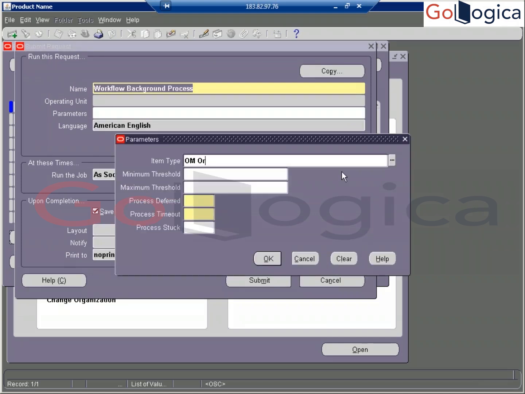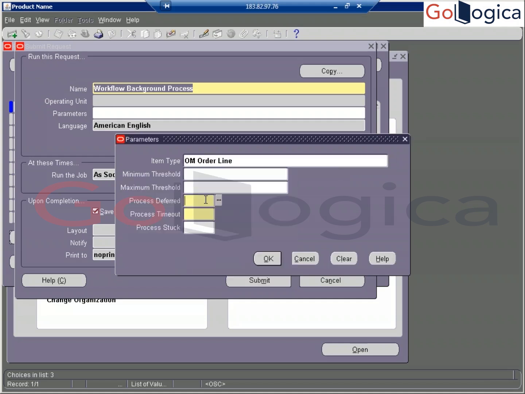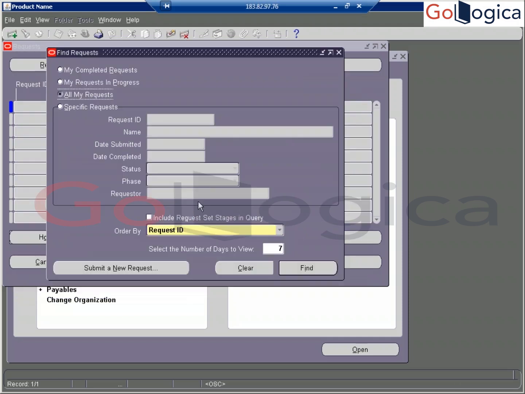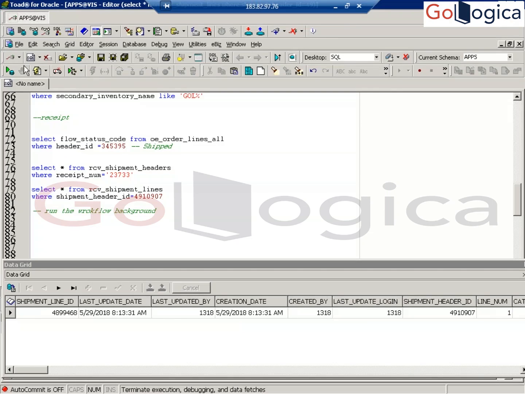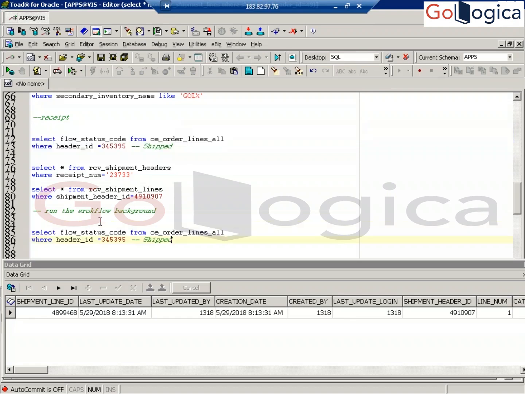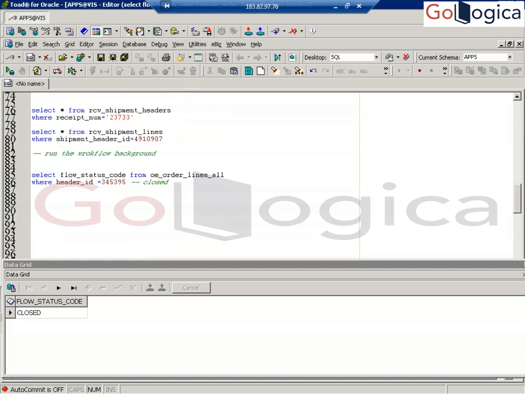OM order line. Okay, here it is going to Y N, submit. Single request. Click on find. Now what is the status? It is going to change. This line status is changed along with your interface tables populated. Got it? See, closed. Already completed. Closed. Okay. What other tables are populated now?